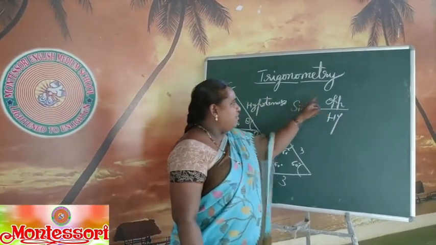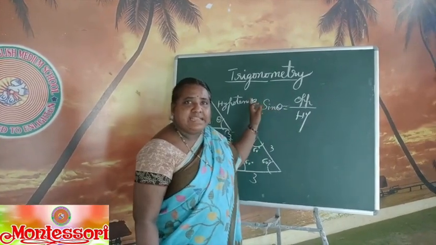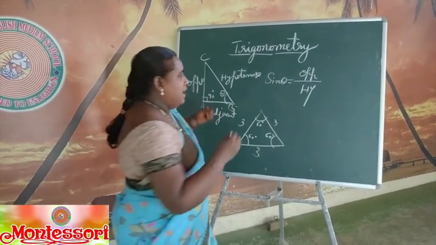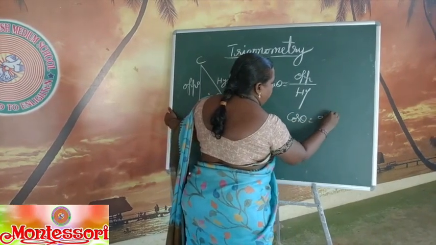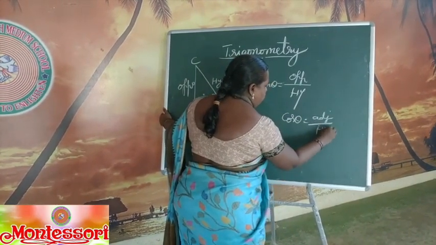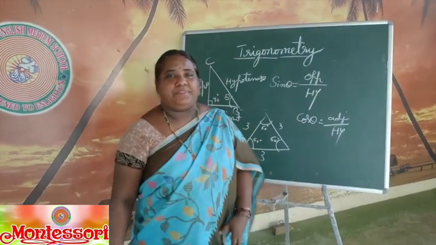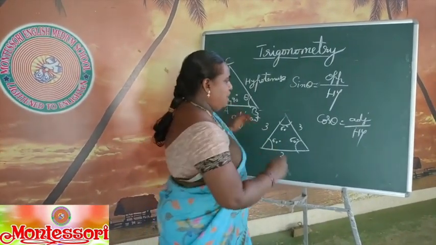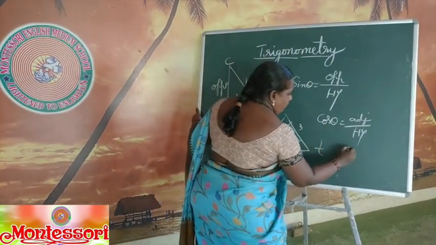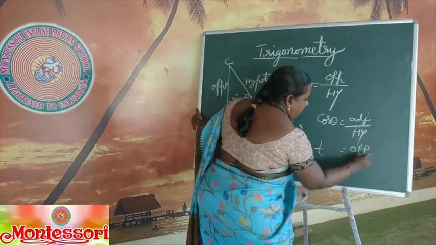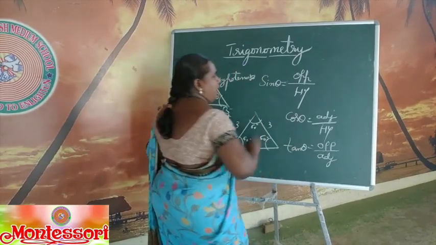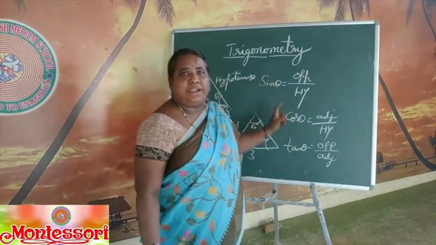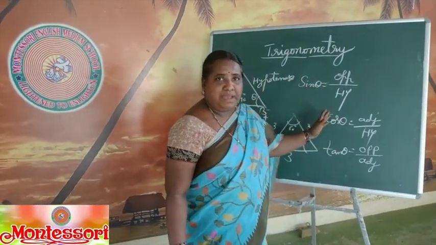So the ratio of opposite side to hypotenuse is called sine theta. In the same way, the ratio of adjacent side by hypotenuse is called cos theta. And finally, the ratio of opposite side by adjacent side is called tan theta. So these are the three trigonometric ratios you have to remember very well.